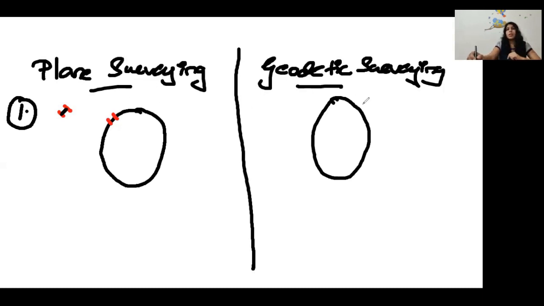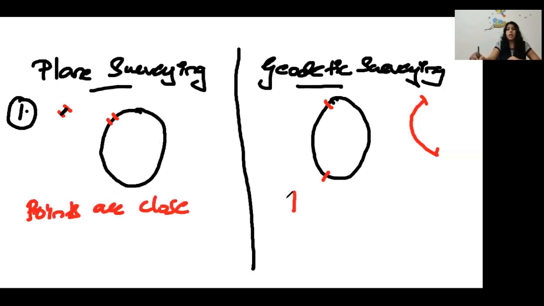But in geodetic survey, if the points are so far apart, we have to consider the curvature of the earth, because this much distance is there. Understood? So these 2 points are so close, here the points are far off.